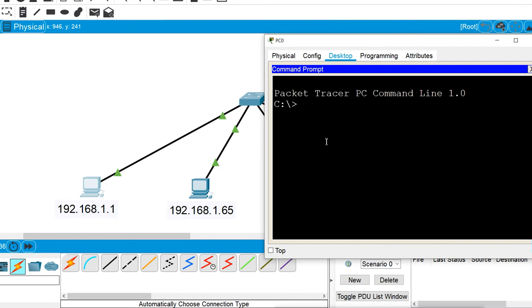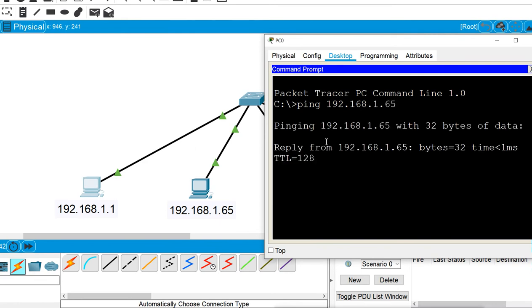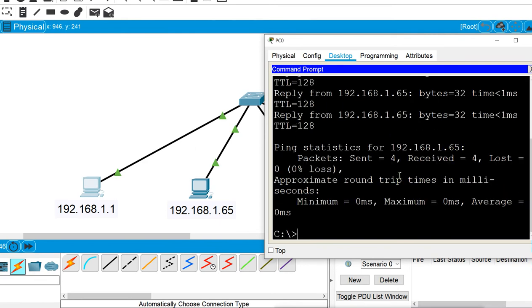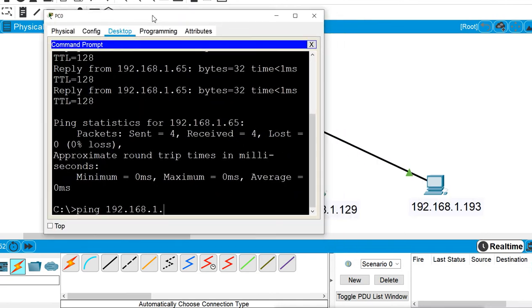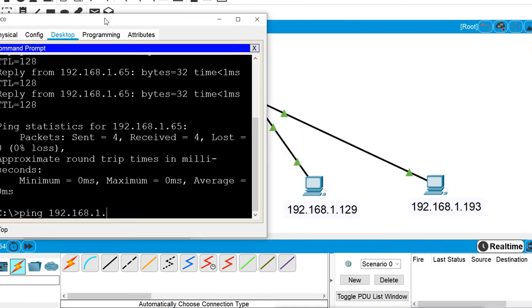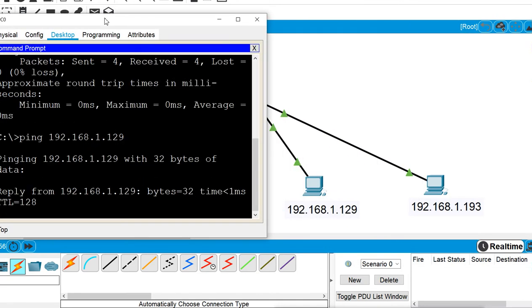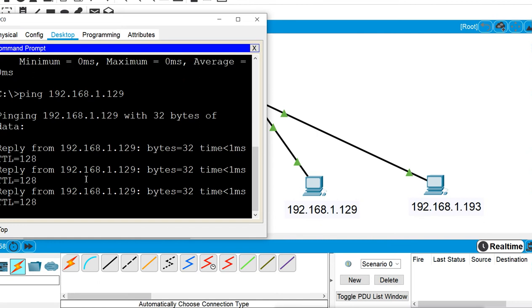I will ping 192.168.1.65, and when I ping, I am getting the reply here. I am getting the reply because they are in the same subnet. I will try to ping the other machine, this third machine, which is 129. And it is also giving me a reply because it is also in the same subnet.